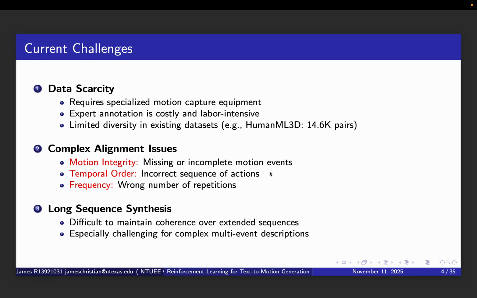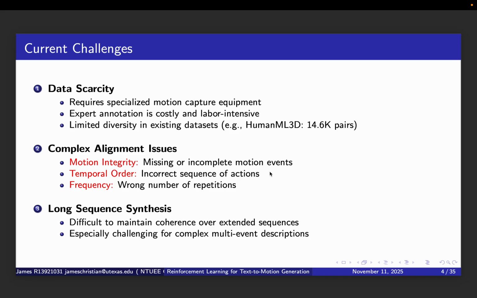Second, complex alignment issues. Even when we have data, models struggle with three specific types of errors, shown here in red. Motion integrity refers to cases where the generated motion is missing an event entirely.